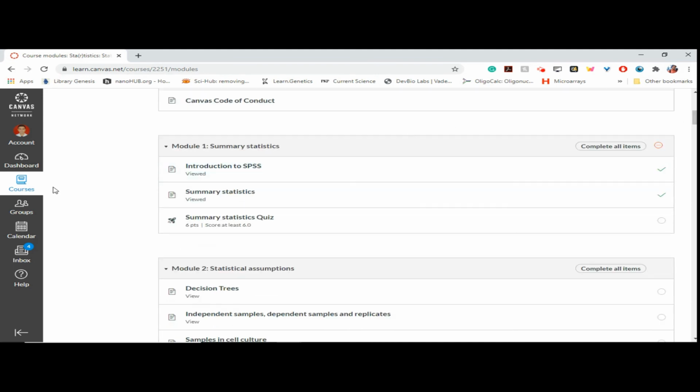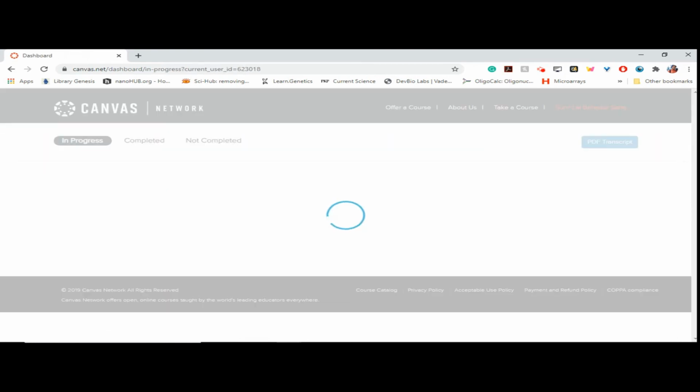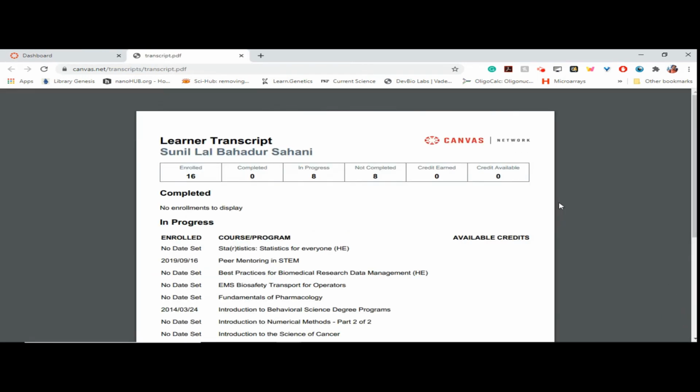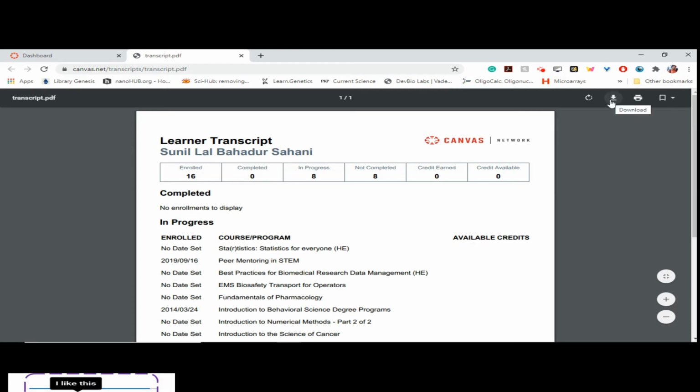Once you have completed the course, you can download the certificate from there at the end. To generate your learning transcript, go to the dashboard, then click on PDF transcript, and here you can see your name, the number of courses enrolled and the credits you have earned. You can download this transcript in PDF format.